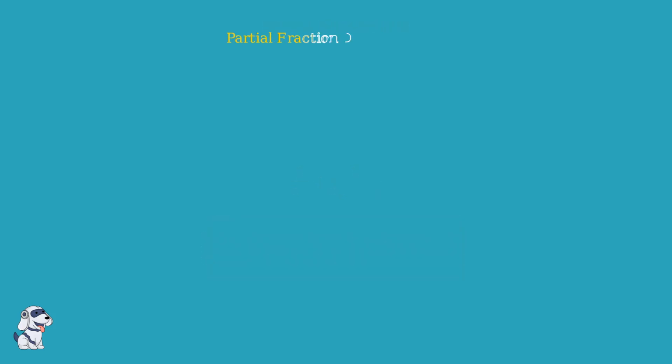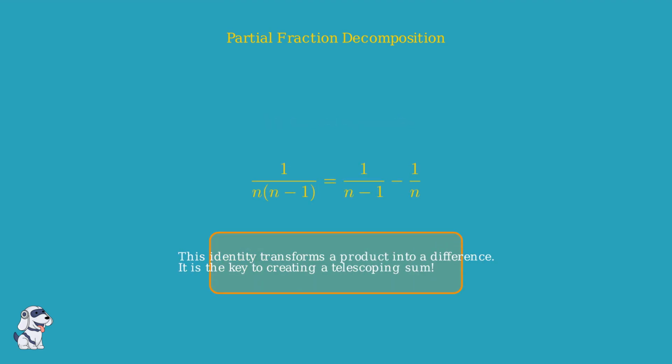To simplify our series, we use partial fraction decomposition. This is a powerful algebraic technique. We start with the expression 1 over n times n minus 1. We can rewrite this expression as the difference of two fractions, 1 over n minus 1 minus 1 over n. This is the secret to unlocking the telescoping nature of the sum. By splitting this fraction, we set the stage for terms to cancel out perfectly in the next steps.